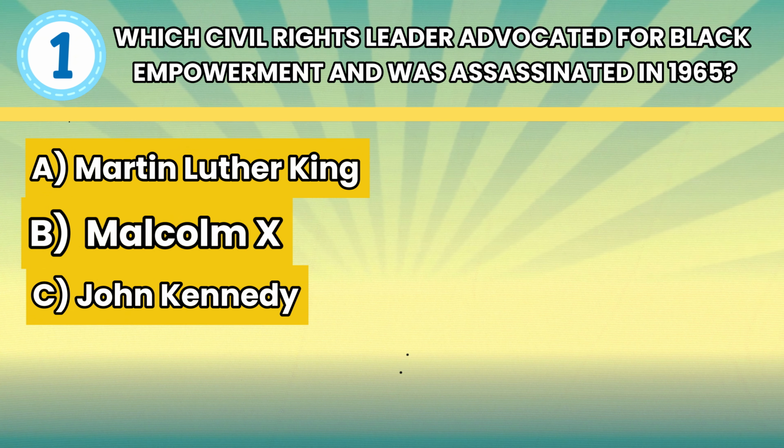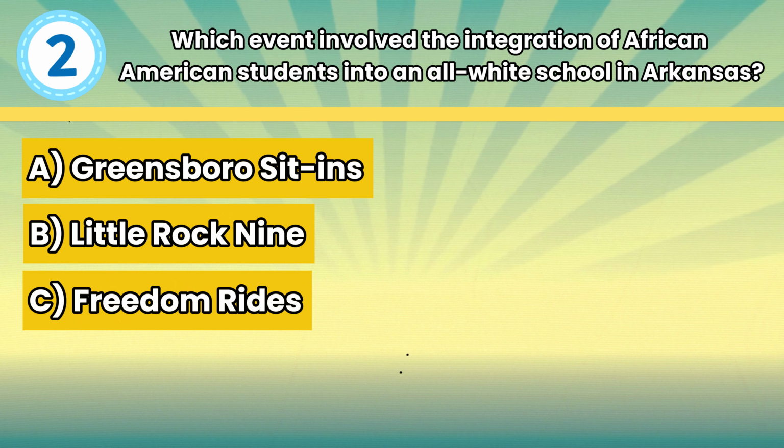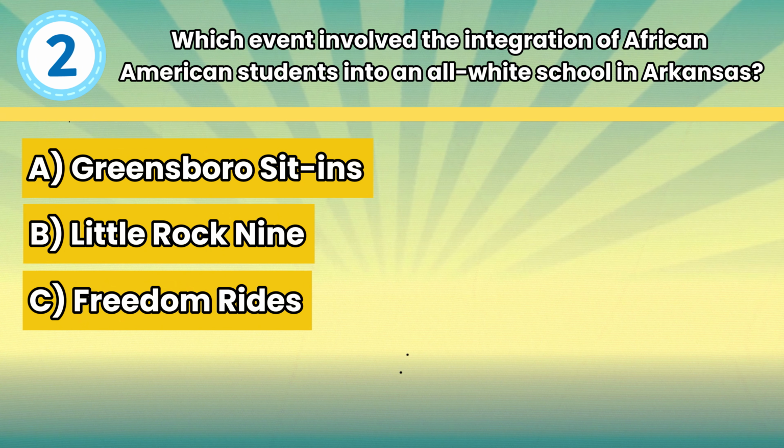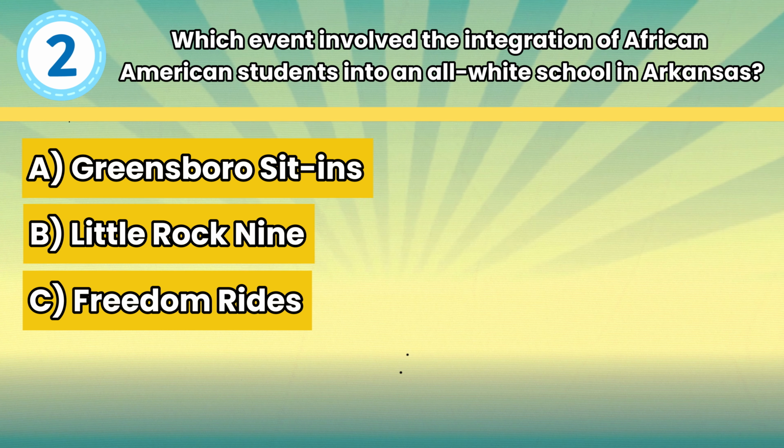Question number 2. Which event involved the integration of African American students into an all-white school in Arkansas? Option A. Greensboro sit-ins, B. Little Rock 9, C. Freedom Rides.